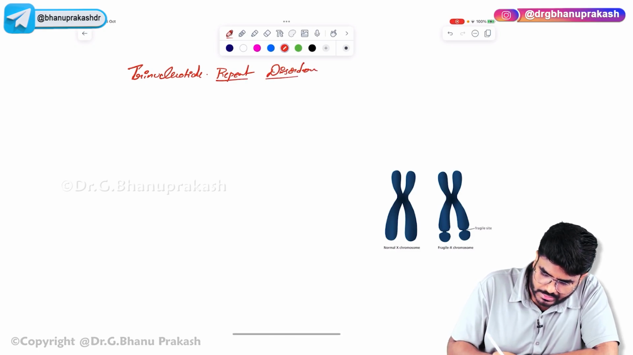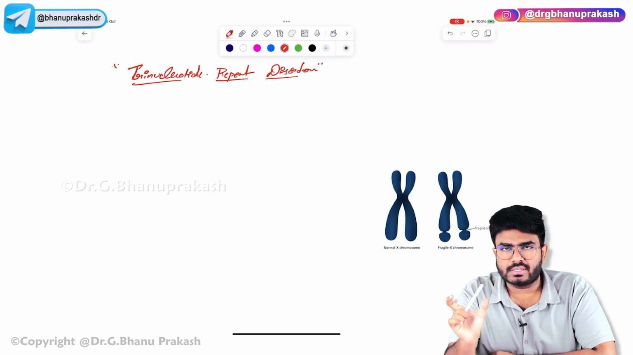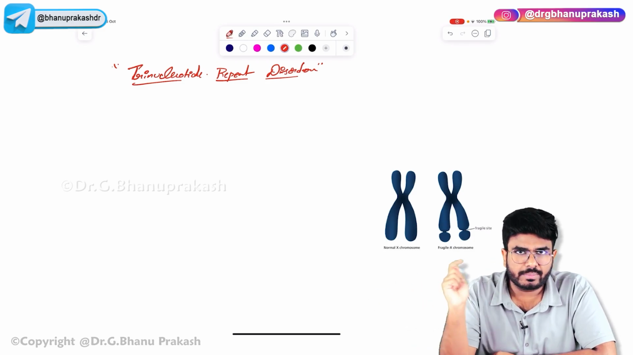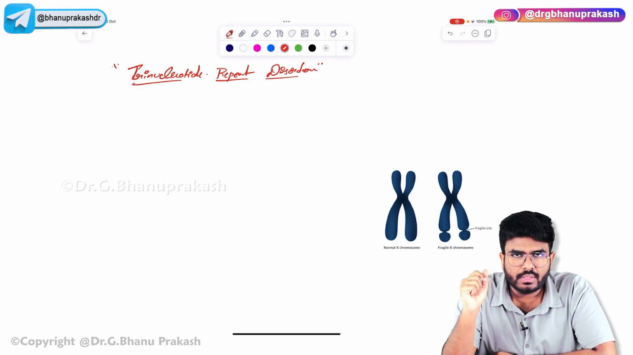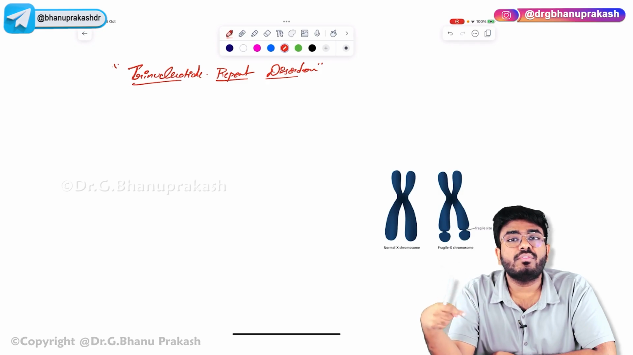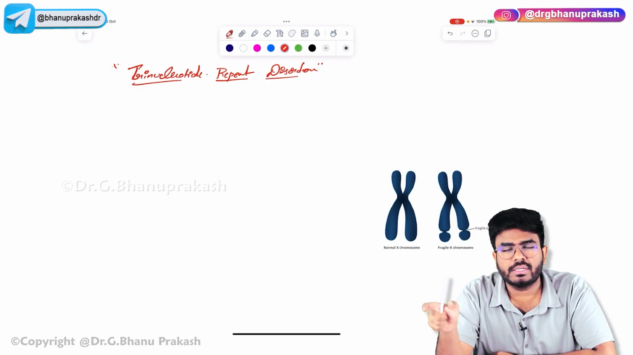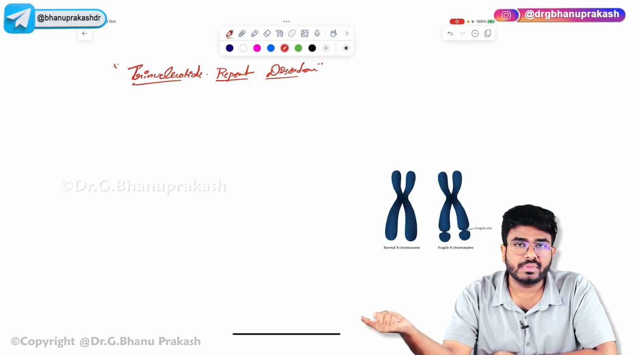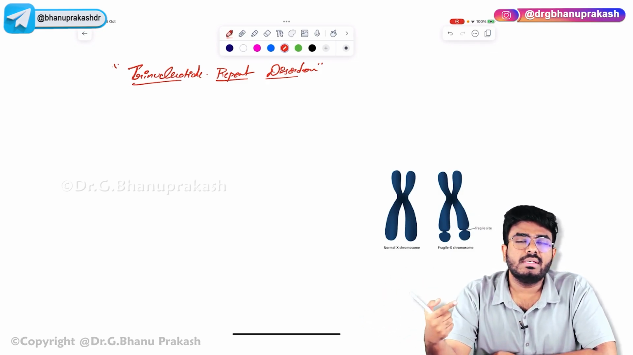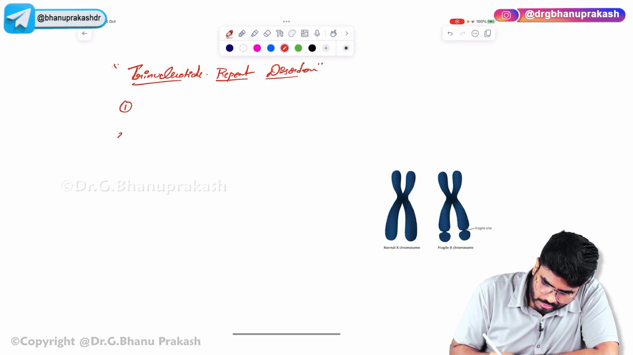Trinucleotide repeat disorders means a trinucleotide sequence is going to repeat many number of times in a gene. Say for example, there is a trinucleotide called CAG. Now it's going to repeat 10 times, 20, 30, 40, 50, 100, 200 times. That same trinucleotide repeat is going to repeat many number of times, which is going to cause trinucleotide repeat disorders.